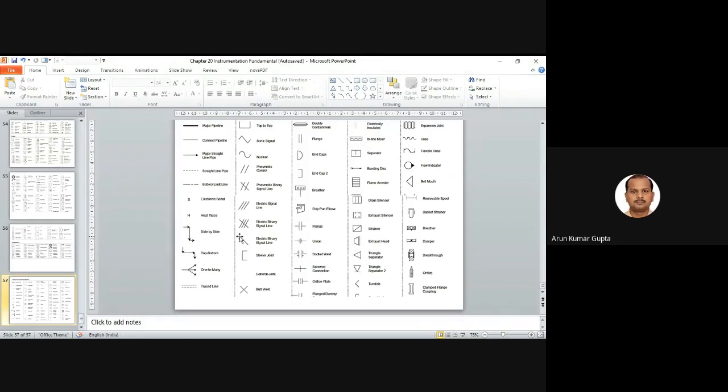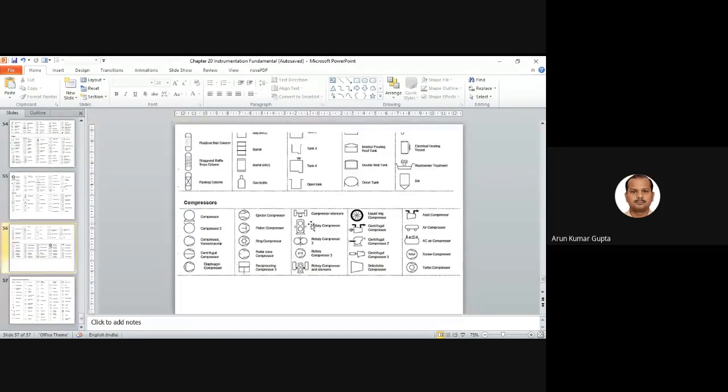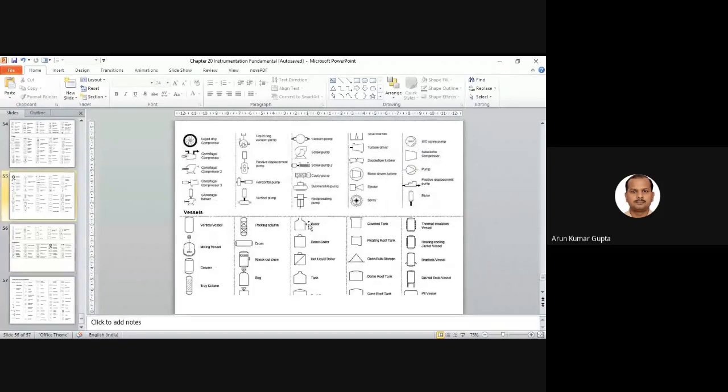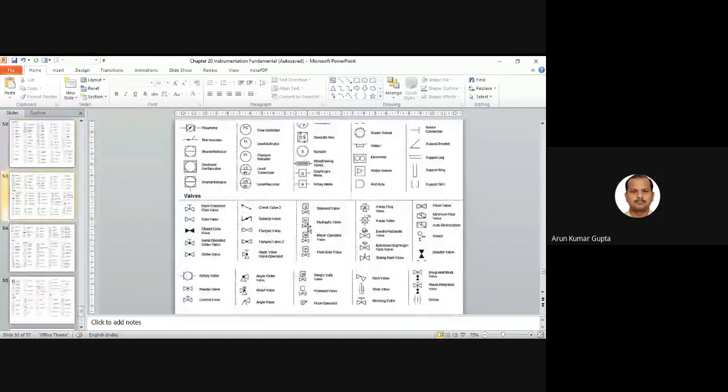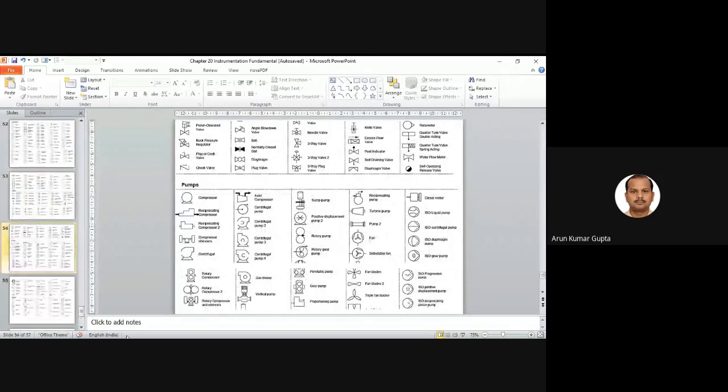So these are a few diagrams which you can see and try to get some idea about the standard notations, right? I think I should stop at this point.